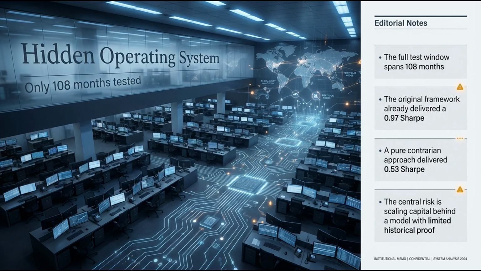I approach this data with the perspective that V2 represents a genuine structural innovation. It is an engineering triumph that separates leading, coincident, and confirming signals to capture the true multidimensional nature of market regimes. I look at the exact same performance summary and see a fundamentally different reality. V2's performance is deeply suspicious because its added complexity and precise parameter tweaks were calibrated on the exact same 108-month sample used for testing, making it a prettier, overfitted illusion.